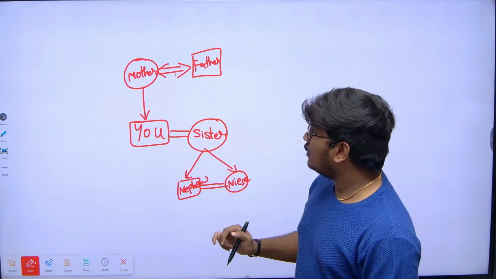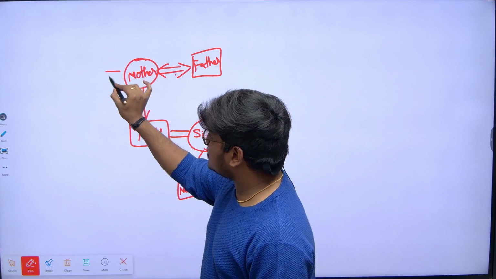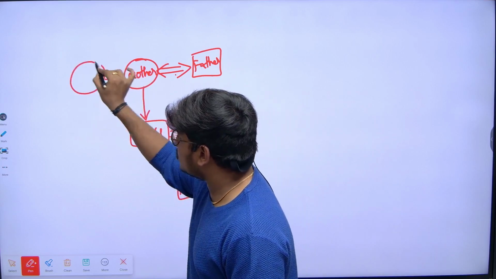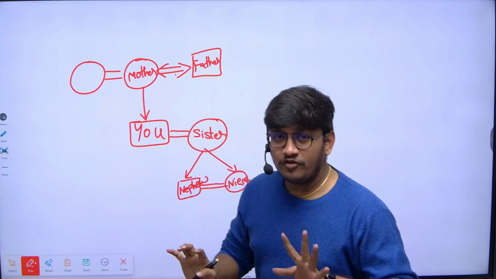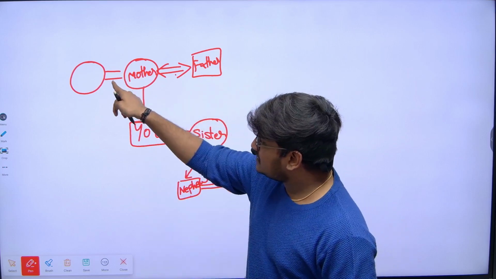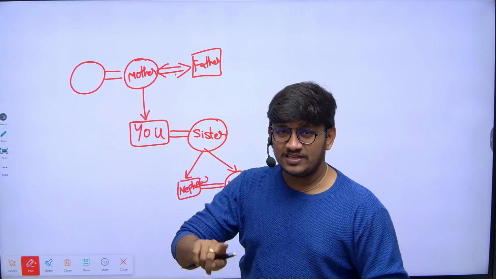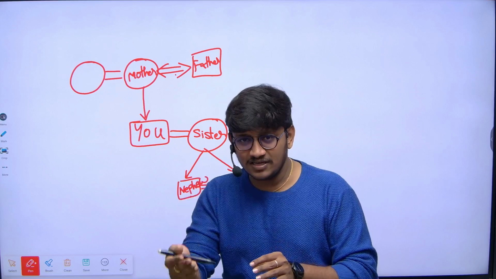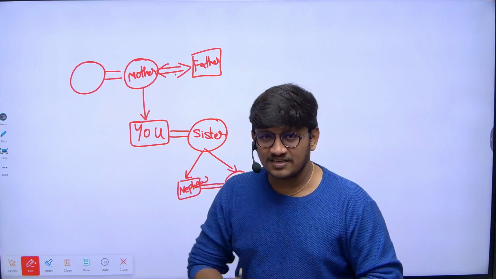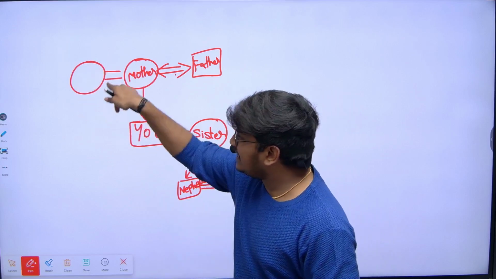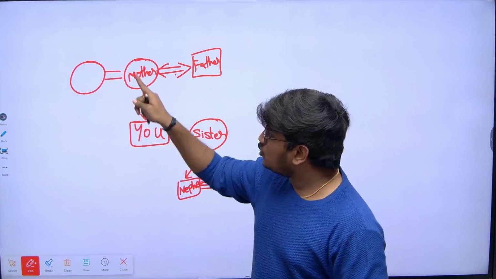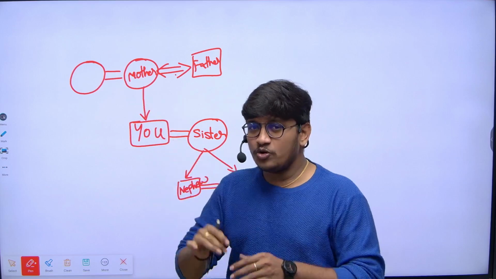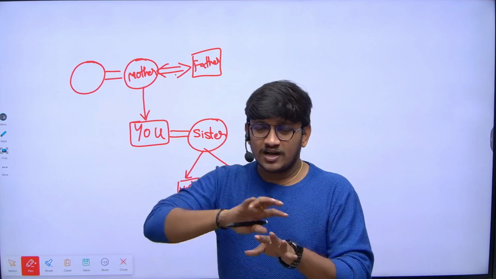Now let's connect the mother side relation. I'm just drawing one more circle. If you observe, the equals sign with mother indicates siblings, meaning your mother's brother or your mother's sister. But this circle indicates a female character, so what do you call your mother's sister? Don't convert directly.